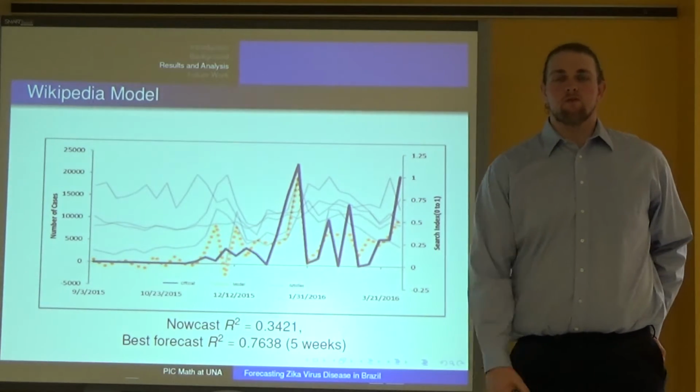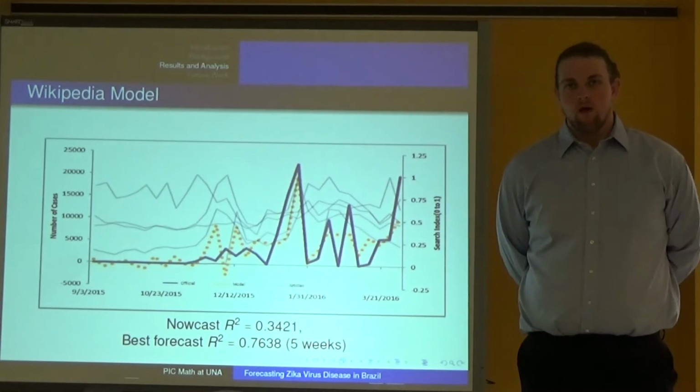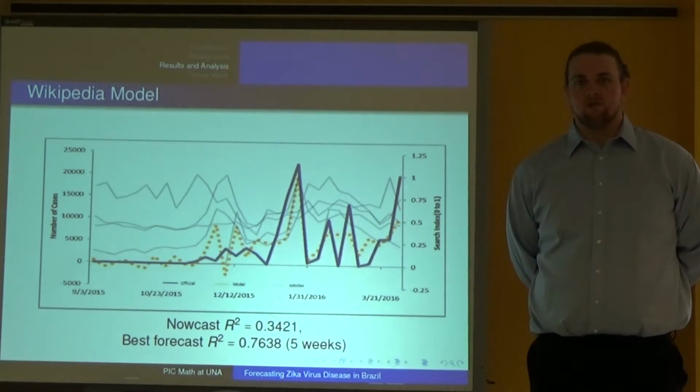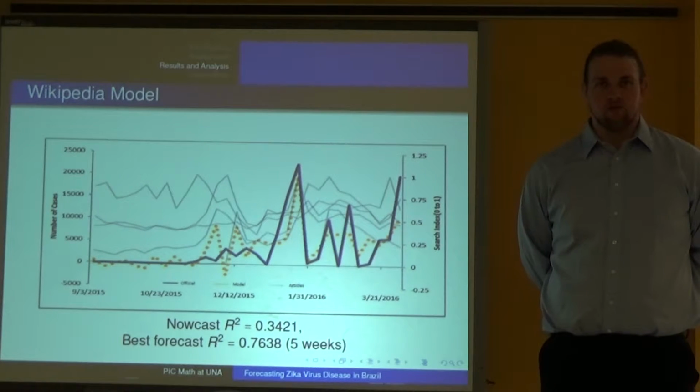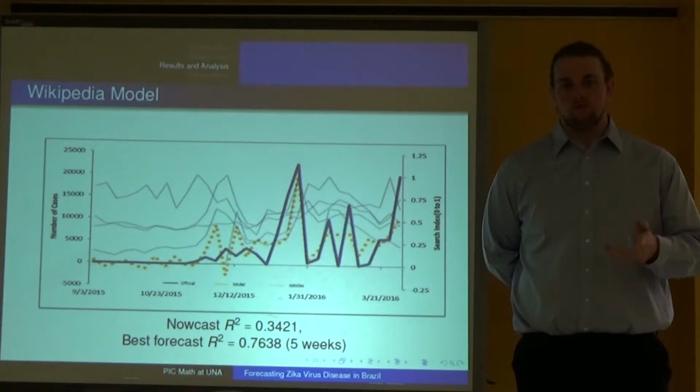Here we have the model that was produced from the Wikipedia data. The solid purple line represents the ground truth data obtained from healthmap.org and represents the number of cases by the axis to the left.